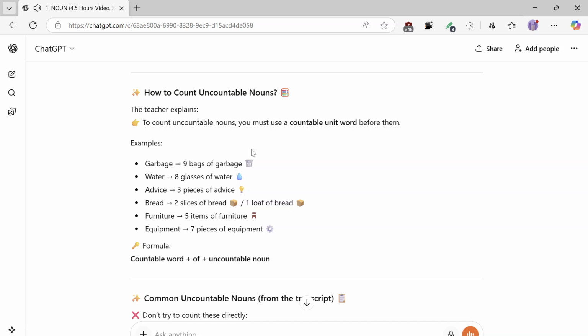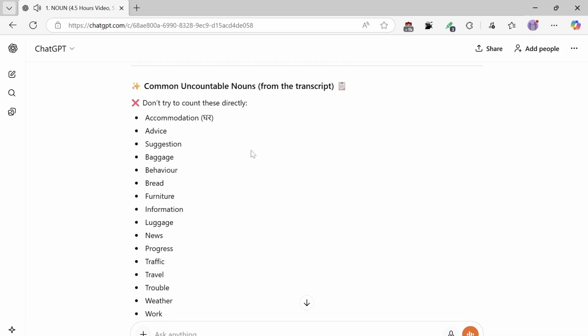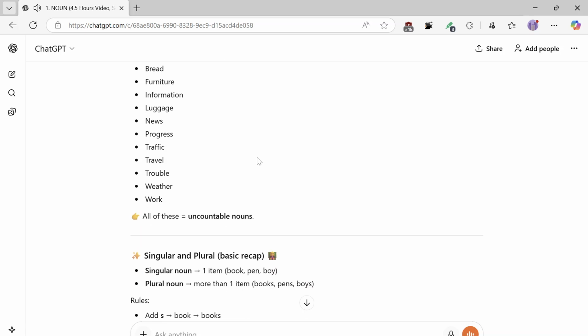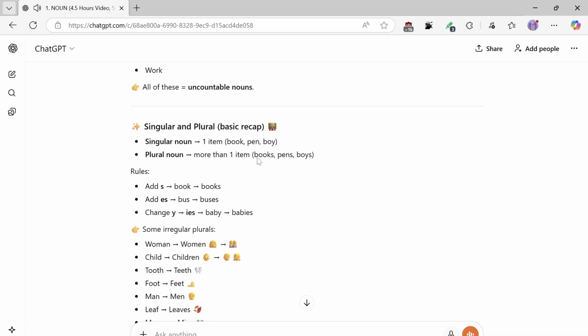Common uncountable nouns from the transcript. Don't try to count these directly. Accommodation, advice, suggestion, baggage, behavior, bread, furniture, information, luggage, news, progress, traffic, travel, trouble, weather, work. All of these are uncountable nouns.